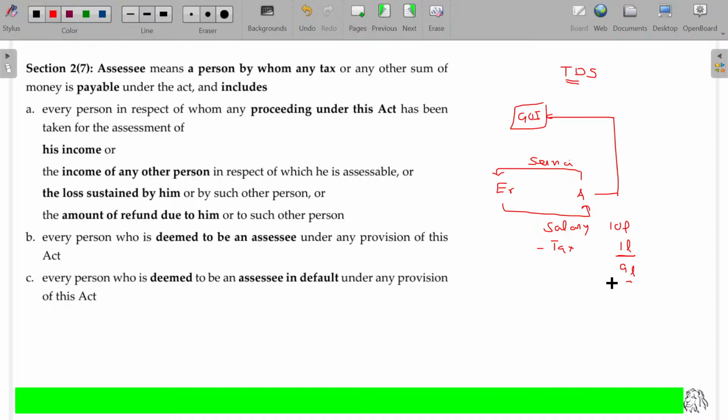So for the year end, he shows that my total salary for this year is 10 lakhs. Out of the 10 lakhs, the tax comes around rupees 1 lakh. I'll pay this tax to the Government of India. I am the reason for earning the money and I am responsible for paying the tax. As both the parties being the same, impact and incidence are on the same person, then it's called direct taxation.